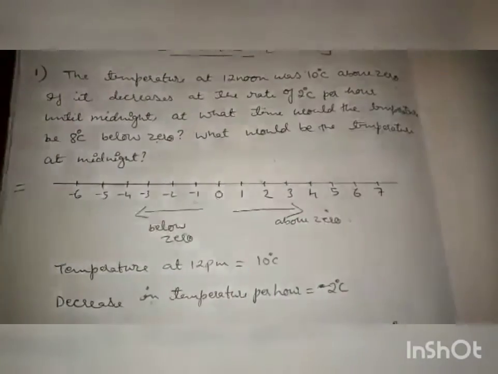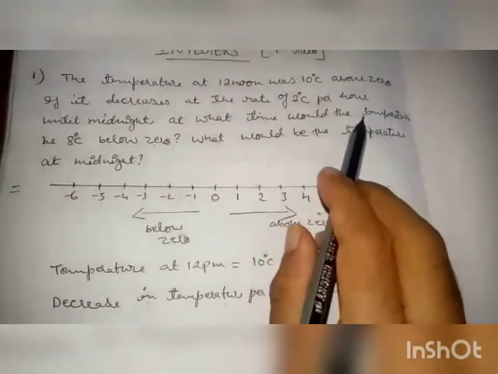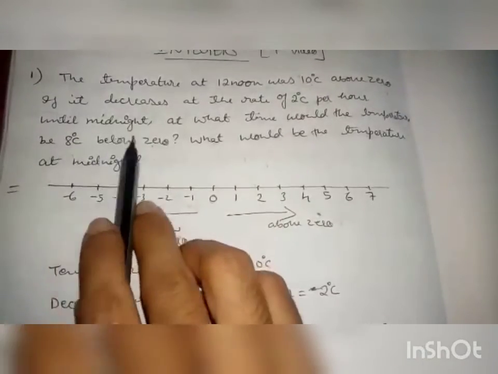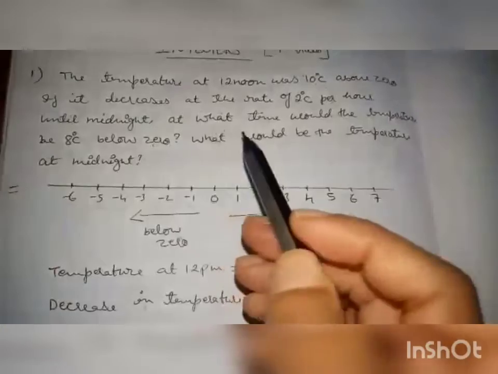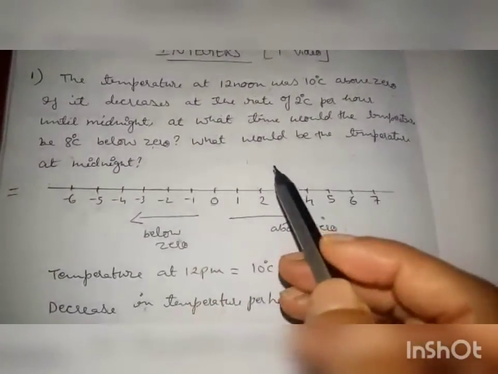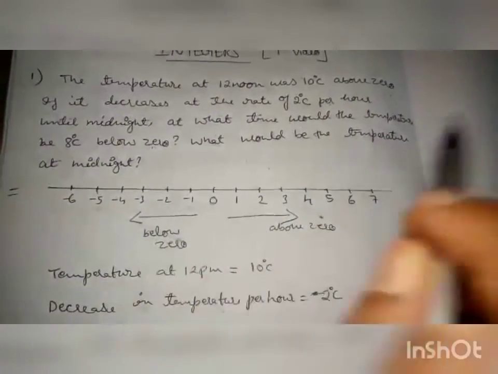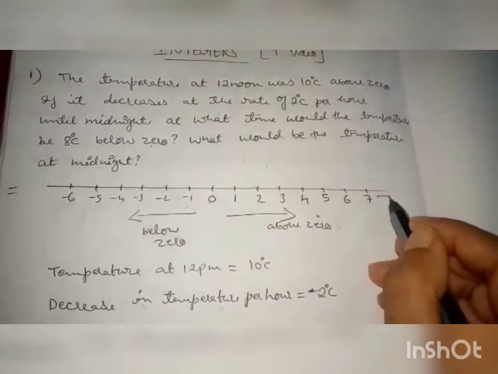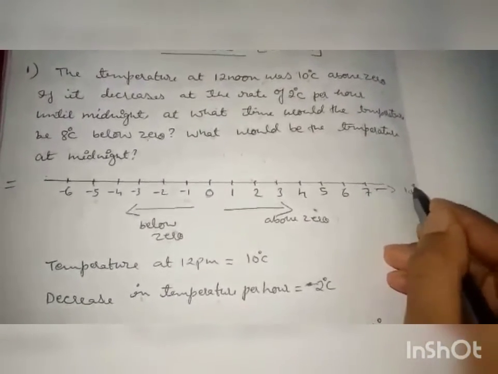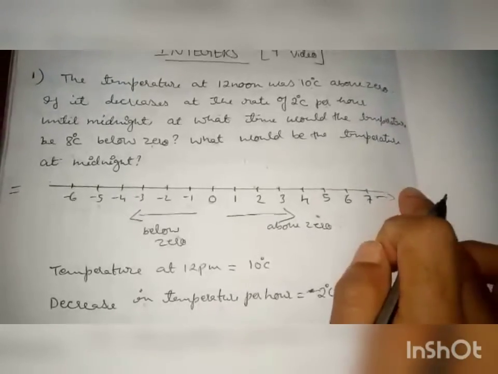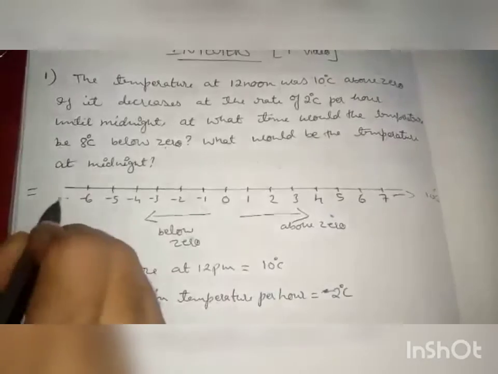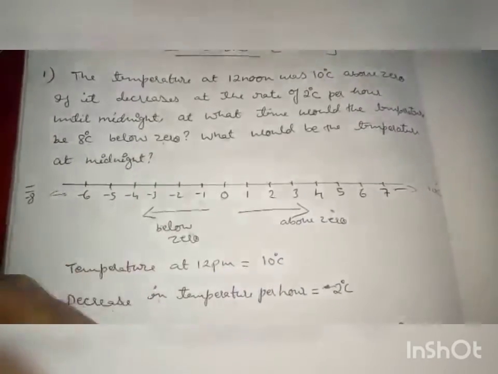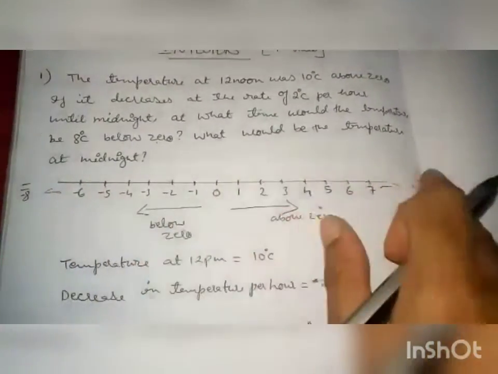So first we have to find at what time the temperature would be 8 degrees below zero. Below zero means minus 8 degrees. So at what time will it be minus 8 degrees? First, the initial temperature was here, at 10 degrees centigrade, right? From this we should reach minus 8 this way. Here you should get minus 8 degrees. So what will be the total change in temperature? That you have to find.